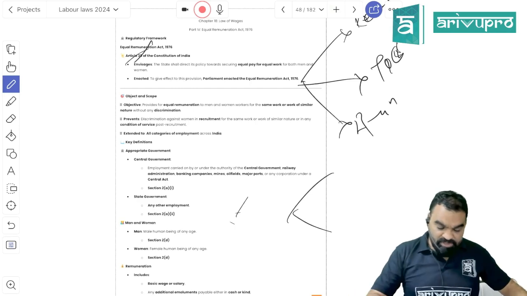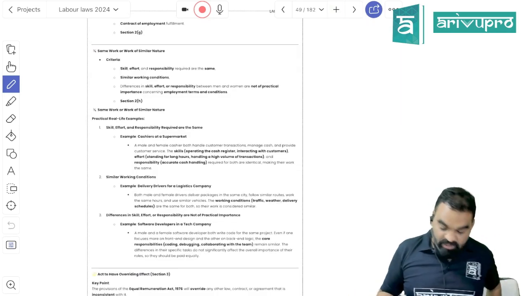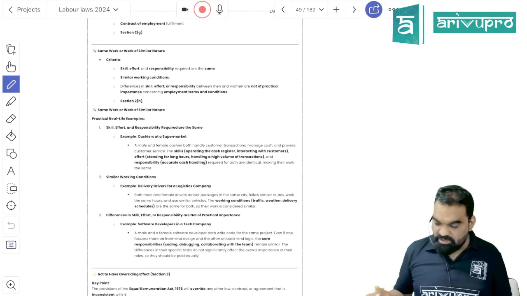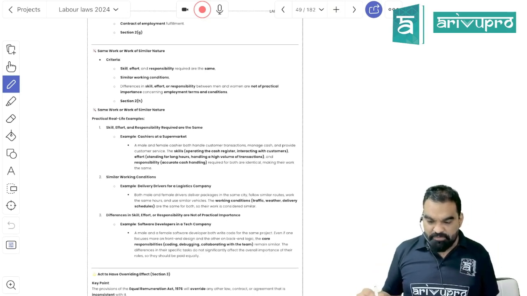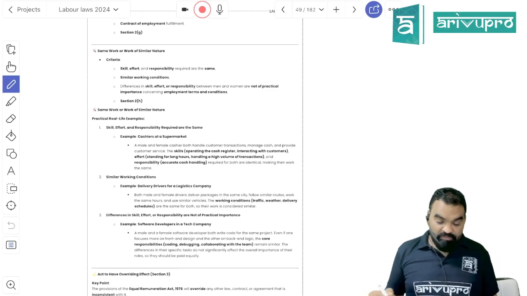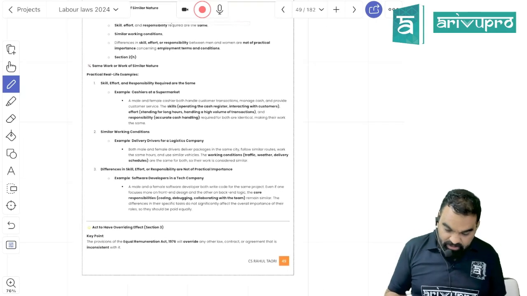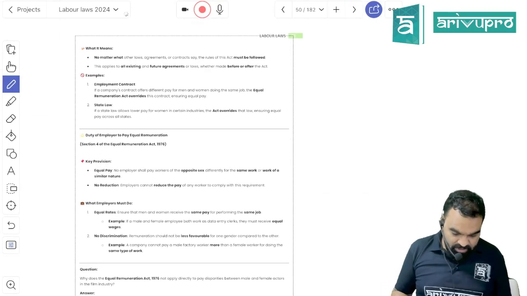The terms and conditions of appointment and remuneration should be the same for the same work or work of similar nature. Same work or work of similar nature is treated as same work if it carries similar skills, similar responsibility and similar efforts, or they have to work in similar working conditions, right? And this act has an overriding effect over all the laws applicable in India.